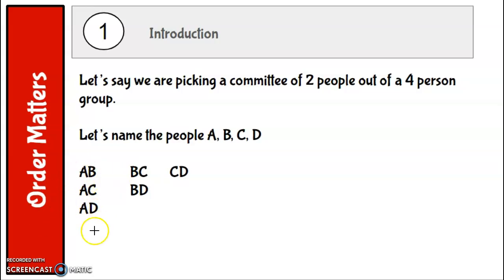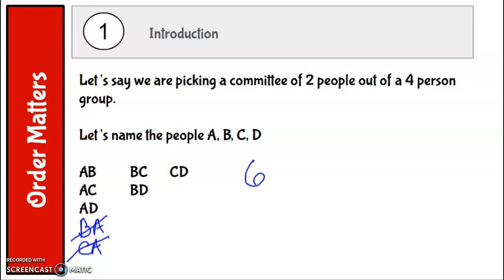With this, A and B is the same selection as B and A, so I don't need to count that one twice like I did in the last one. A and C is the same selection as C and A, so I don't need to count that different order. Selecting person A and C for the committee, it's the same committee if it's C and then A. Then we could do B and C and B and D. We don't need to do B and A because we've already done that one. And then we could do C and D, and again, we don't need to do C and A or C and B because those are already represented in the other groups. So we have a total of 1, 2, 3, 4, 5, 6 different ways that we could pick a committee of 2 people out of a 4-person group.